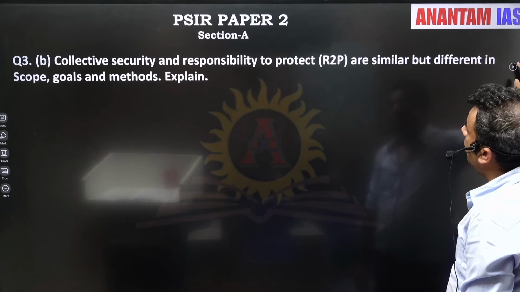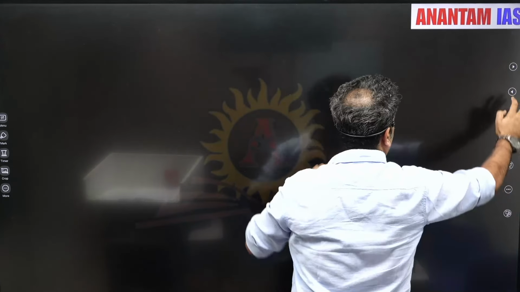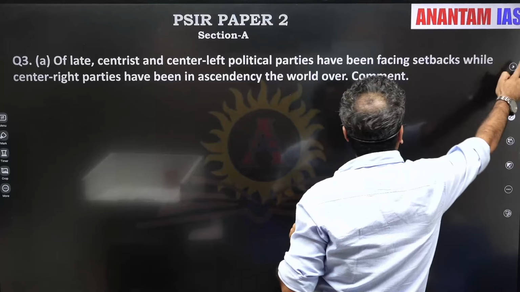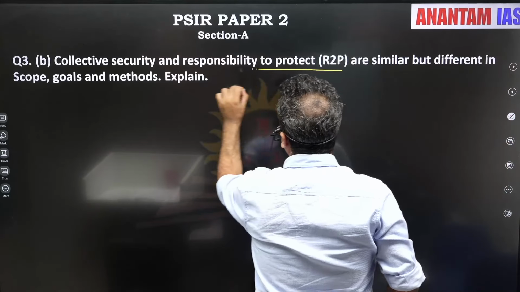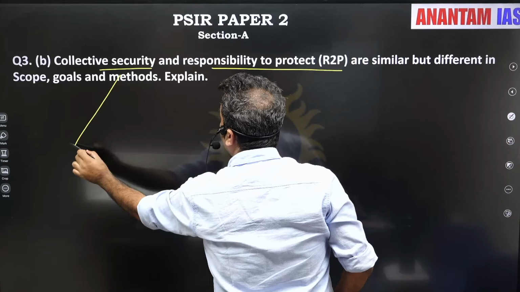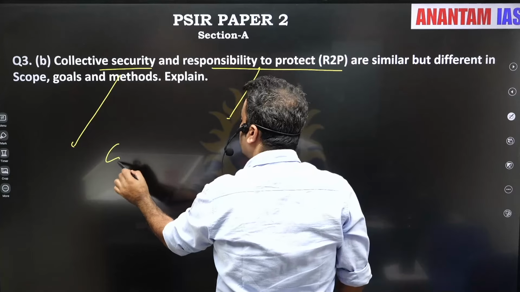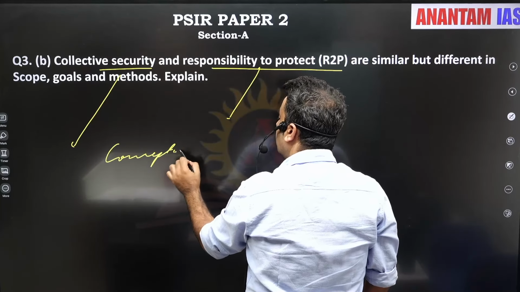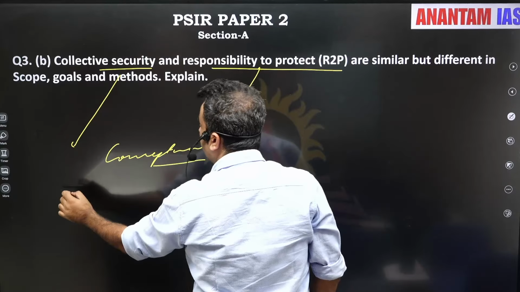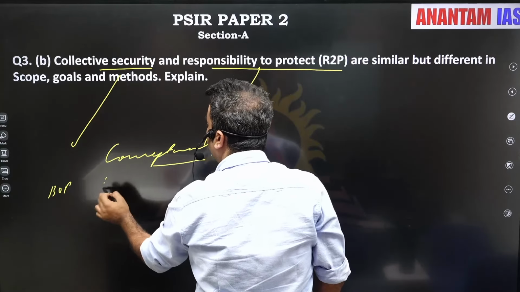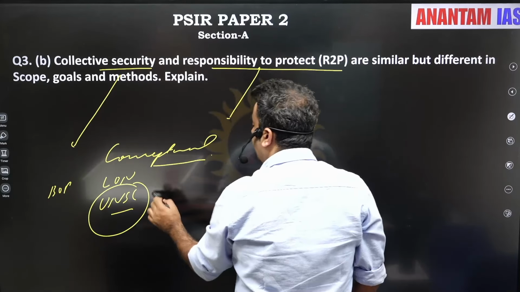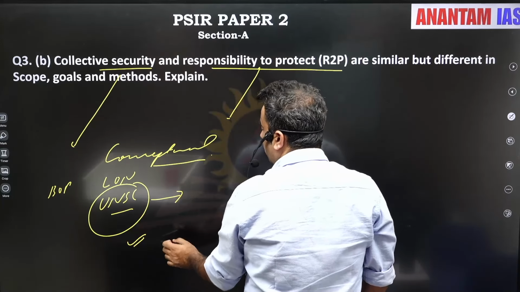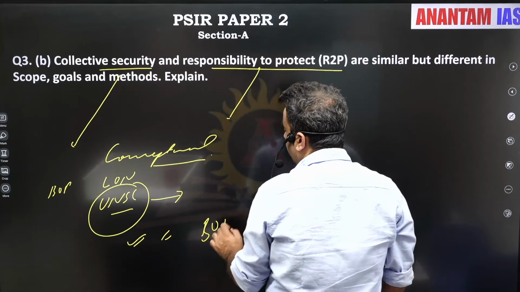Collective security and R2P, a conceptual question. So I hope you are well aware of the concepts of collective security and R2P. It is conceptual. First endeavor to ensure collective security and bring dilution of balance of power was through the League of Nations. Second by the UNSC. It remained stuck, still not effective. States rely on balance of power.